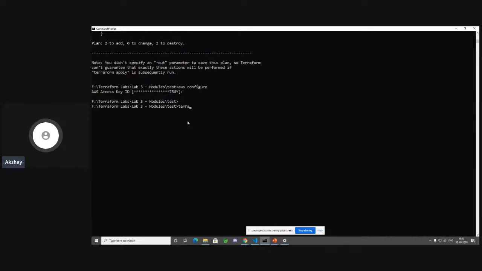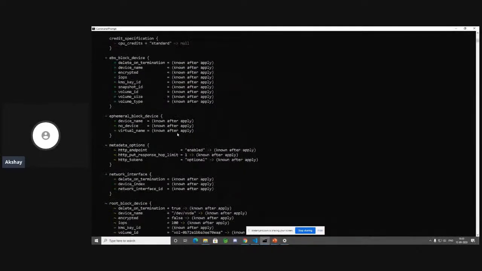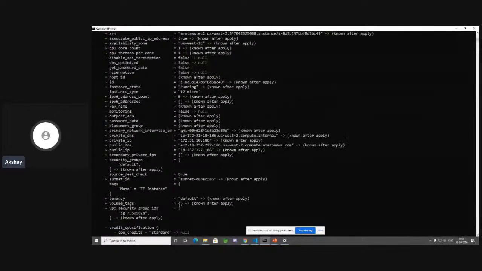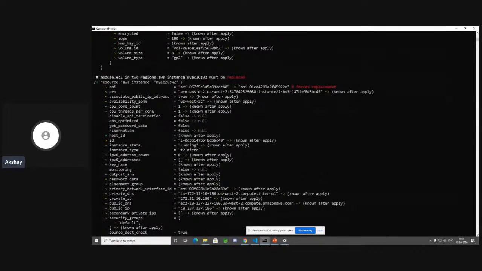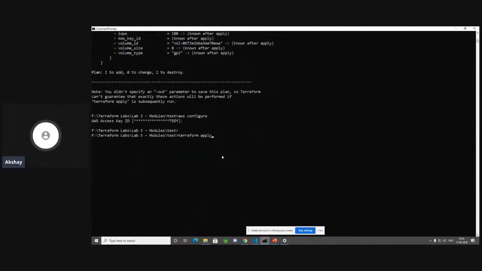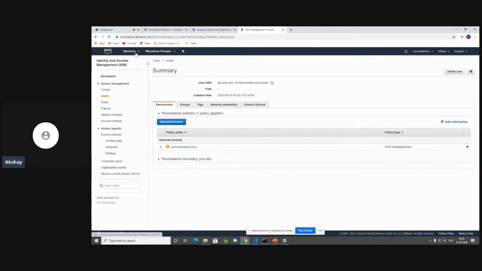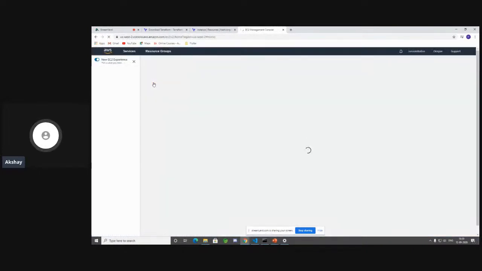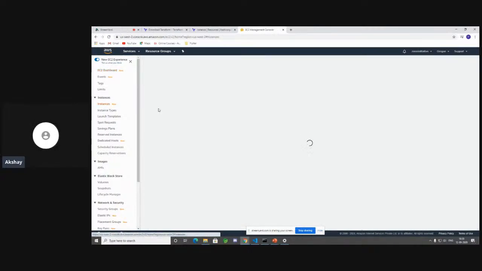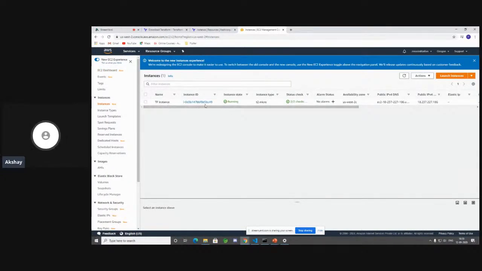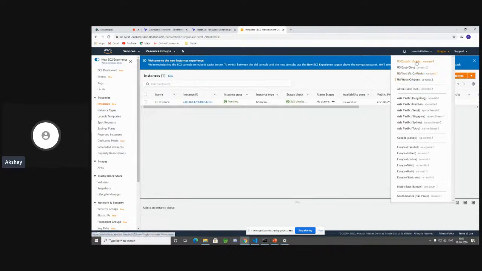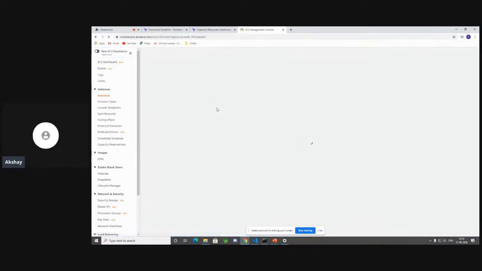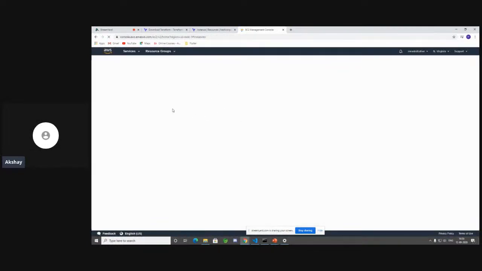Okay, so now let's do terraform apply. Since we have already done a plan and we are able to see all of our resources over here, it says that 2 instances need to be destroyed and recreated. Let me go to the EC2 console and see what it's talking about. So let me go to services. Let's click on EC2. So let's see whether there are already some instances that are running. Cool. I do have one instance that's running in the Oregon region, and I do have the same instance that's running in the Northern Virginia region. So let's take a look at that.